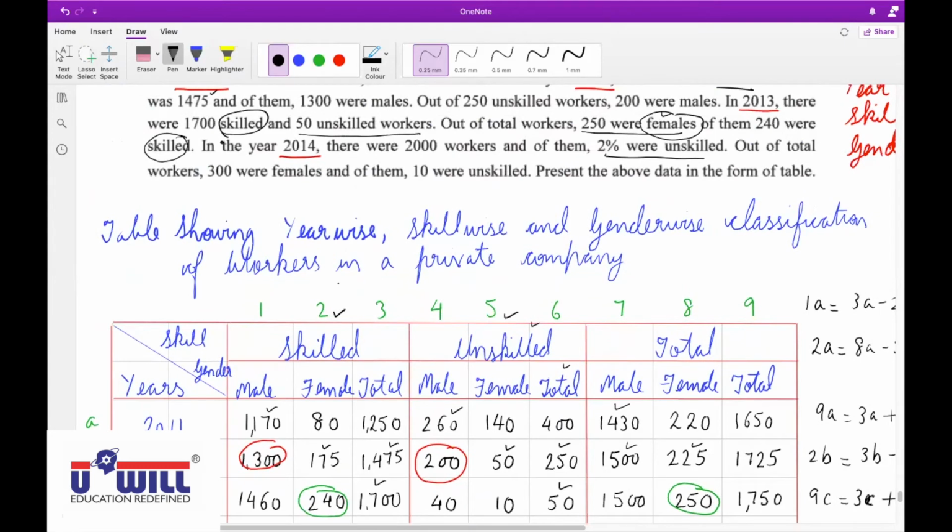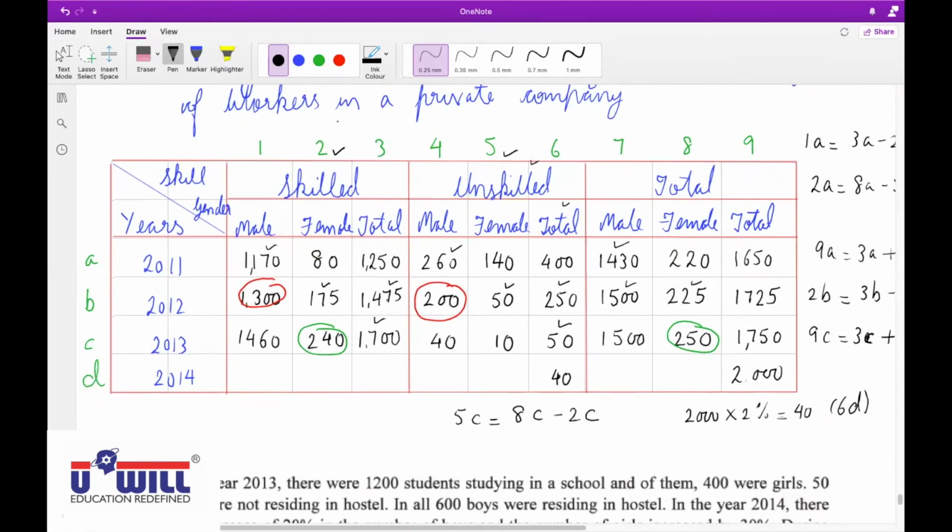Sir, out of the total workers, 300 were females. Yes, okay, what else can we find, a missing figure here? In 3D, 2000 minus 40, 1960. 3D will be equal to 9D minus 6D. Okay, 2000 minus 40, so 1960.